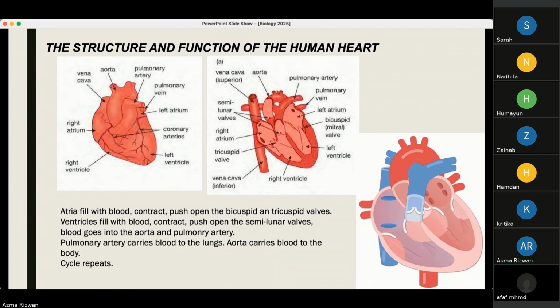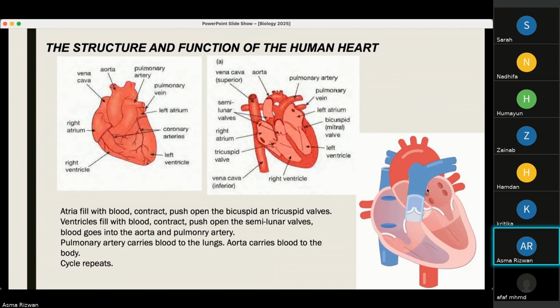But the only exception to this is the pulmonary vein, which is bringing the blood back to the heart, but it is carrying oxygenated blood. Why? Because the lungs have oxygenated the blood and the pulmonary veins bring it back to the heart. This blood enters the left atrium through the pulmonary vein. Right? You can see two parts to this pulmonary artery, which is going into each of the lungs. Now, from the lungs, the blood is brought back through the pulmonary vein into the left atrium.